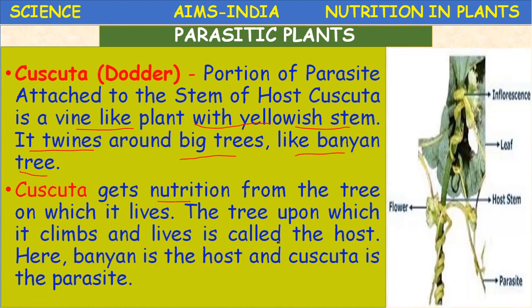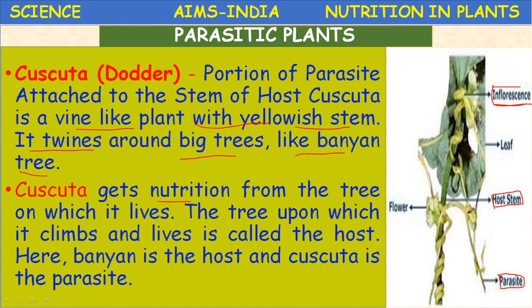What is a host? If you see in the picture, the host stem and the flowers produced by this Cuscuta, a bunch of flowers called an inflorescence, and this is the parasite, yellow in color. What is the characteristic feature of this Cuscuta? It is a vine-like plant with a yellowish stem.